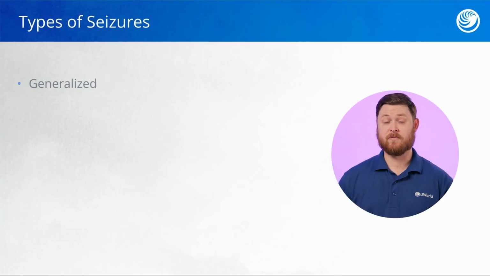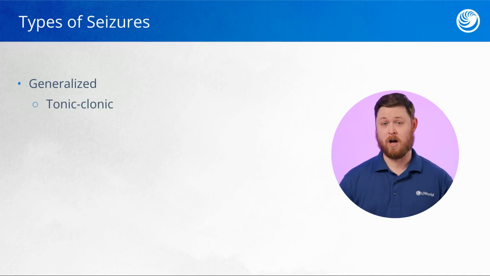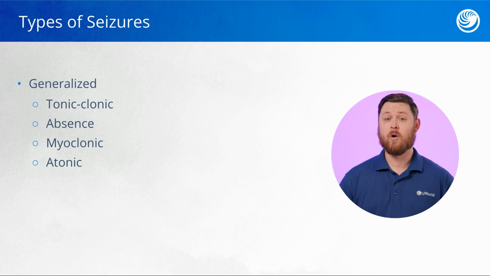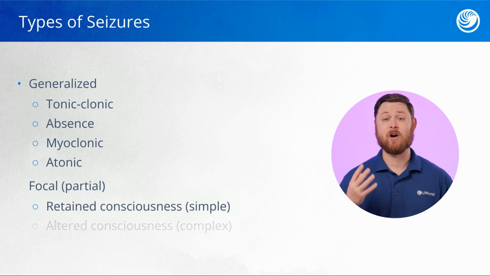There are a number of different types of seizures. Specifically, we want to look at generalized seizures or focal or partial seizures. The types of generalized seizures are tonic-clonic, absence, myoclonic, and atonic, while the types of focal or partial seizures are retained consciousness and altered consciousness. Let's take a look at generalized seizures. Now, when we talk about generalized seizures, these are seizures that are going to affect both hemispheres of the brain.